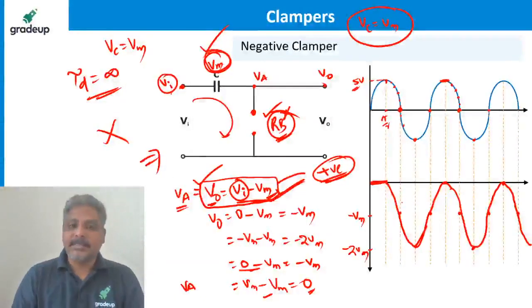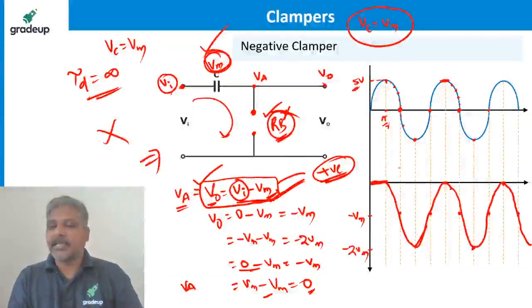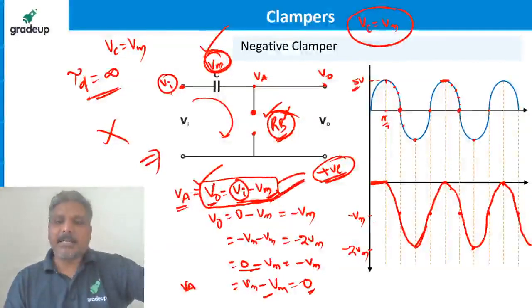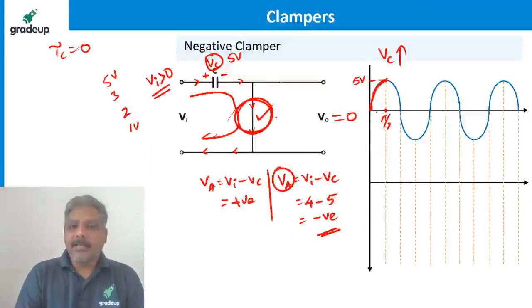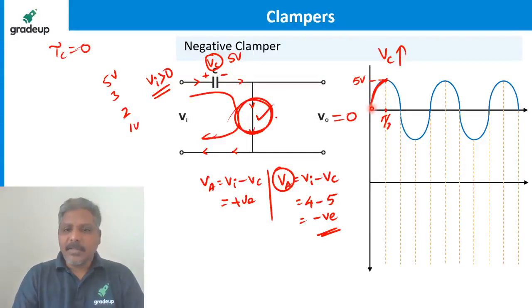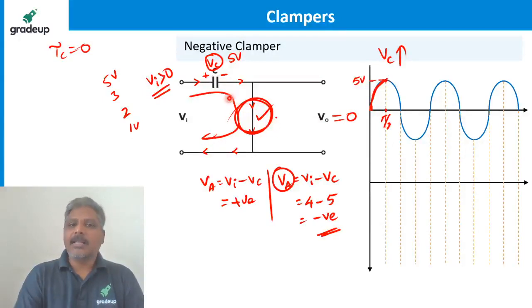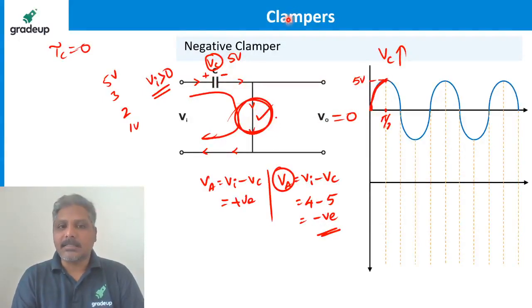In the meantime, please take the screenshot, and I will take any questions you have on this. It is very simple, let me summarize. Initially, when the input is greater than 0 till pi by 2 radians, the diode is forward biased and the capacitor continues to charge up to Vm.